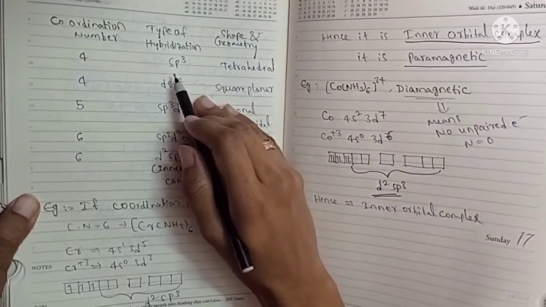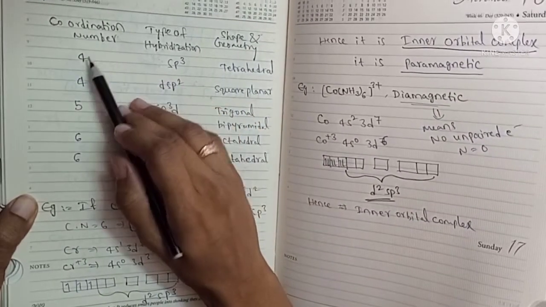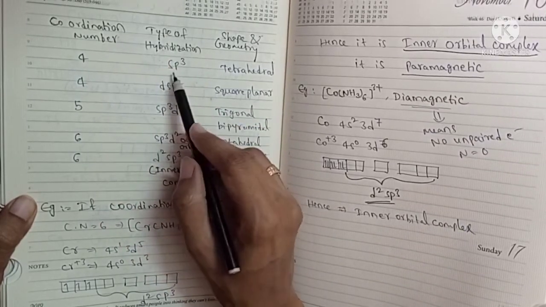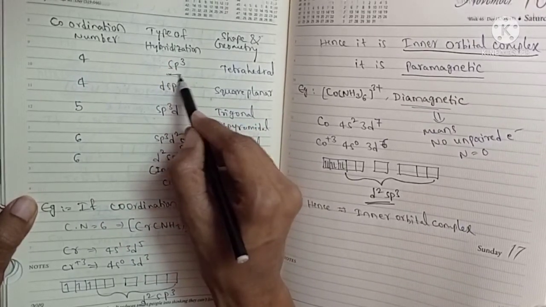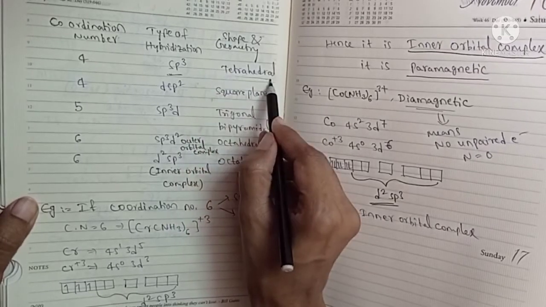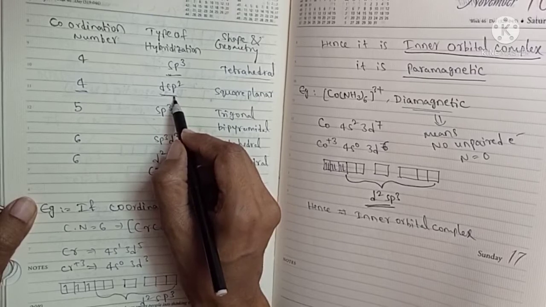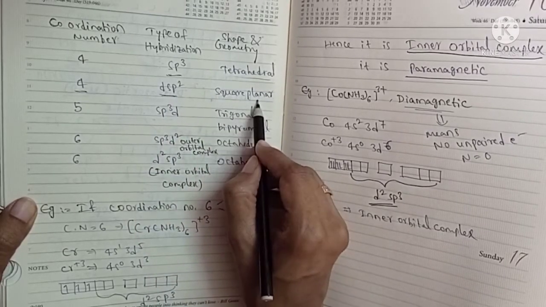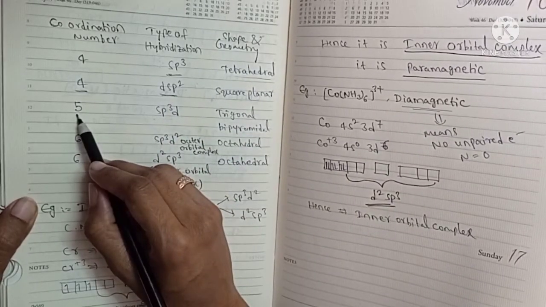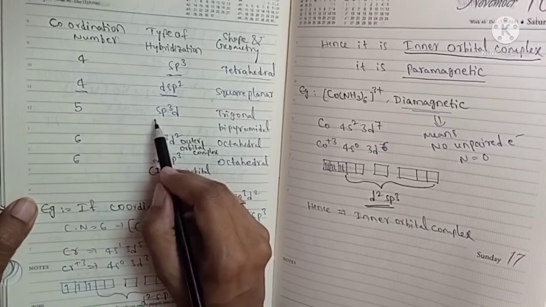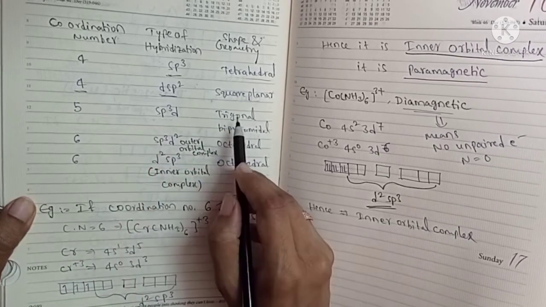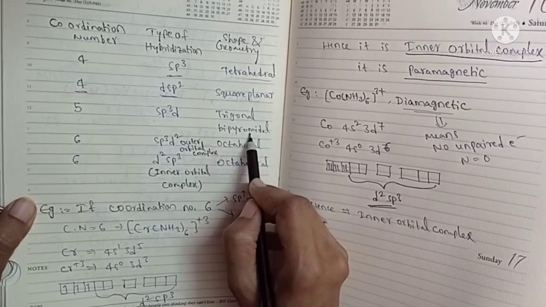So let us see this table. Coordination number 4: if the hybridization is sp3, the shape will be tetrahedral. If coordination number is 4 and hybridization is dsp2, then the shape of the complex is square planar. If coordination number is 5, the hybridization will be sp3d and the geometry will be trigonal bipyramidal.